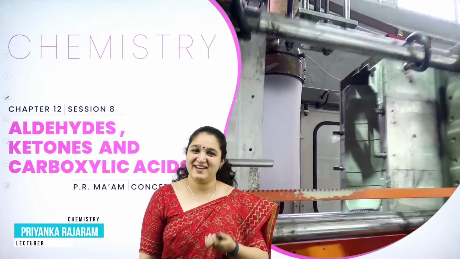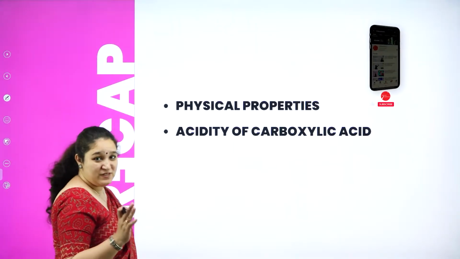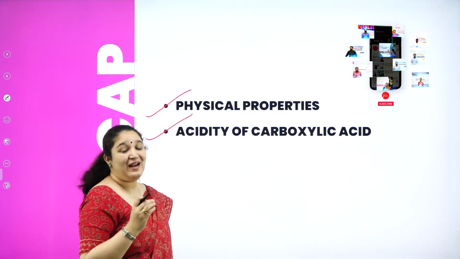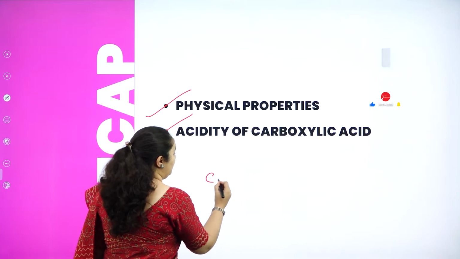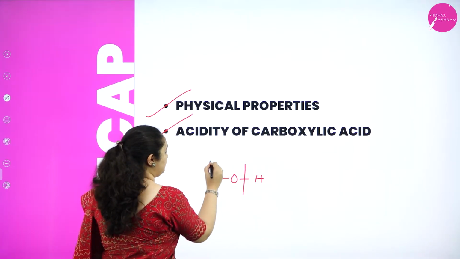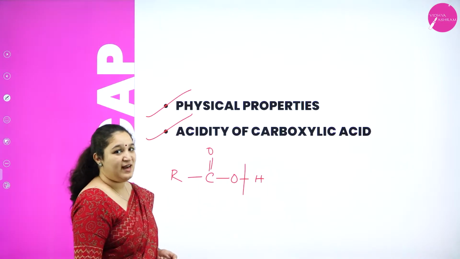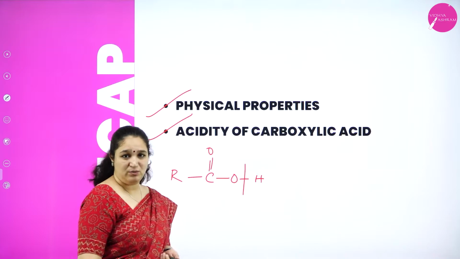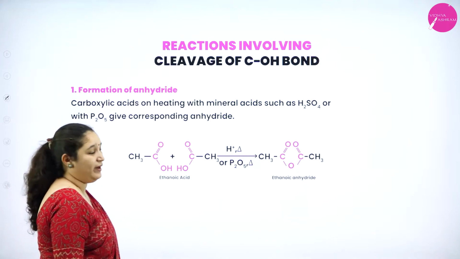Hello my dear students, welcome back to the last session on the chapter aldehydes, ketones and carboxylic acids. Last class, we studied the physical properties of carboxylic acids, also the acidity of carboxylic acids, and we learnt about the reactions where there is a cleavage of the OH bond, that is this bond, in the carboxyl group, correct? Today, we learn the other reactions involving the full COOH group, or the cleavage of the carbon and oxygen bond. So, reactions involving cleavage or the breakage of the C-OH bond.